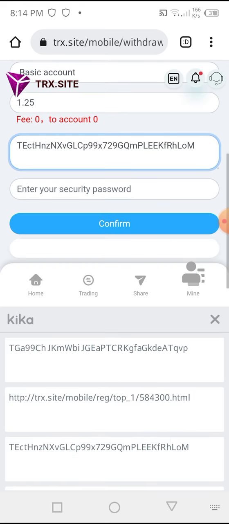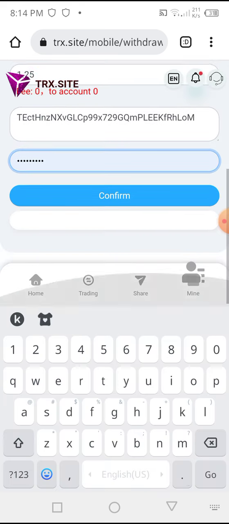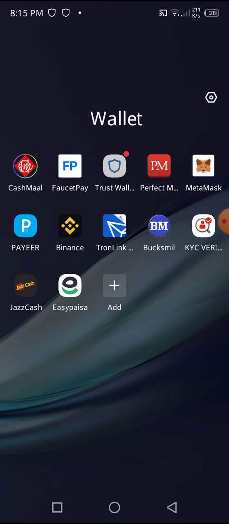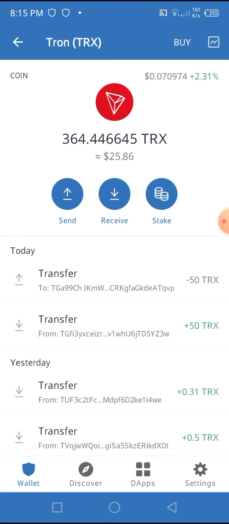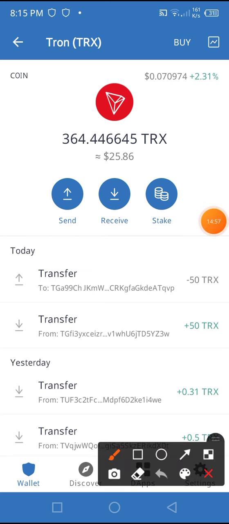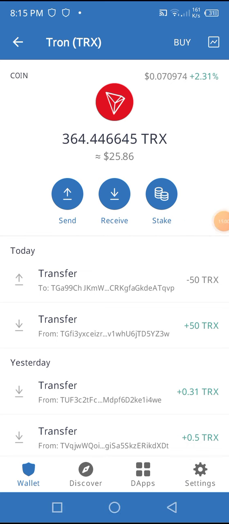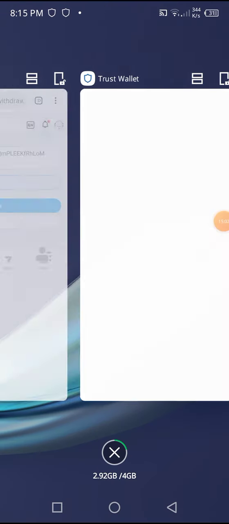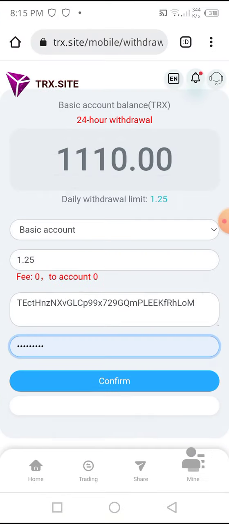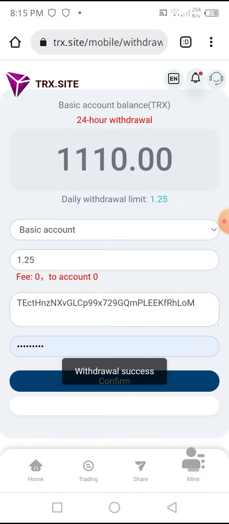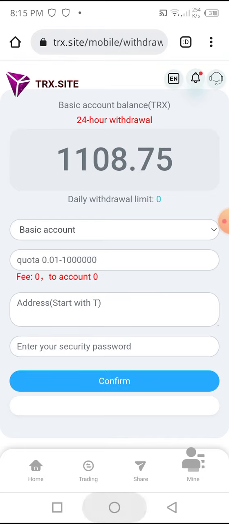You can see it says enter your password, so I enter my password, and go again to the Trust Wallet to show you my total amount of TRX. You can see that I have 364 TRX, and I am withdrawing 1.25 TRX from the website. I click on the confirm option, and you can see withdrawal success, and I go to the website.